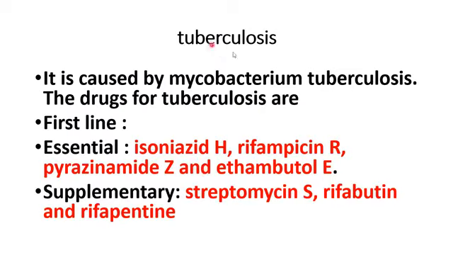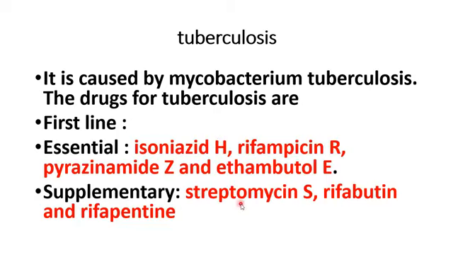Coming to the treatment of tuberculosis, we have first line and second line therapy. First line therapy is further divided into essential and supplementary. In essential drugs, we have isoniazid, symbolized as H, rifampicin as R, pyrazinamide as Z, and ethambutol as E. Rifampicin and ethambutol have their first letters as symbols, that is R for rifampicin and E for ethambutol. Pyrazinamide has a middle Z, so you can write Z. Isoniazid you have to remember as H.